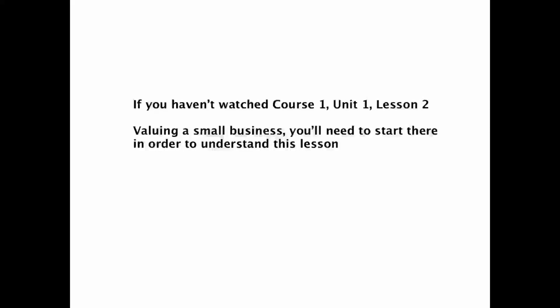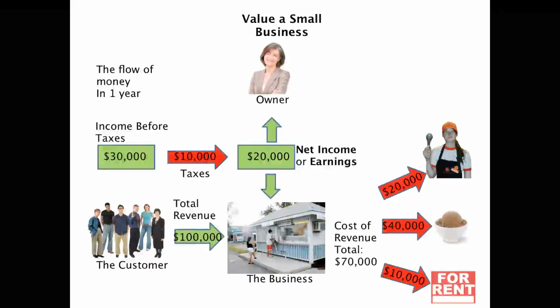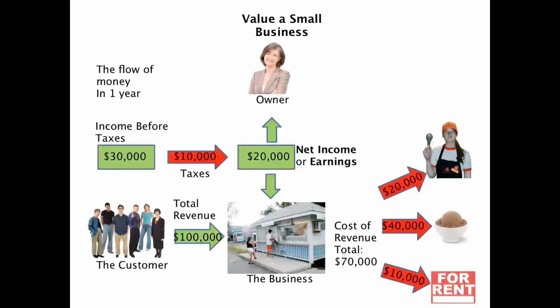So let's get started. Let me warn you that if you're starting this lesson without seeing Lesson 2, you're probably going to be a little bit behind. So I'm recommending that you go back and view the Course 1, Unit 1, Lesson 2 video before jumping into this Lesson 3. Okay, so where we left off in Lesson 2 was that we had a small business owner whose name was Nancy. You can see her there at the top. And she had this small ice cream business. And the ice cream business had $100,000 in revenue. And as it went through all the different costs, she eventually ended up with $20,000 of net income or earnings.